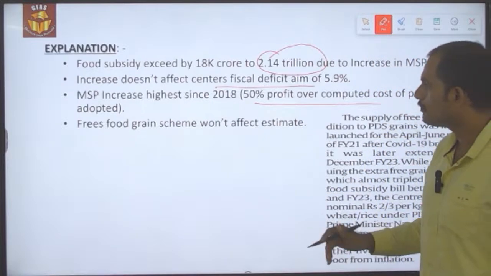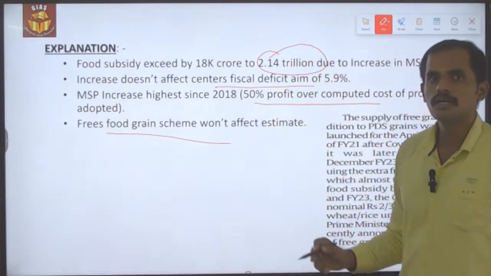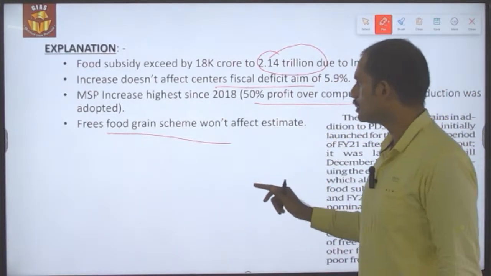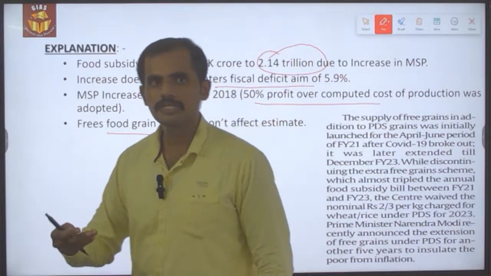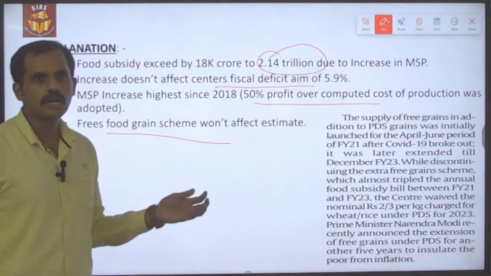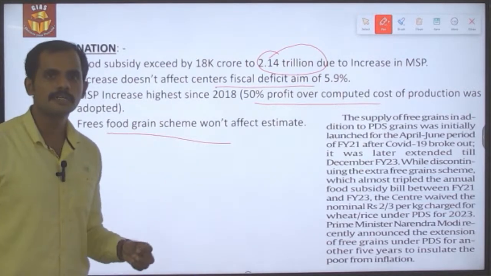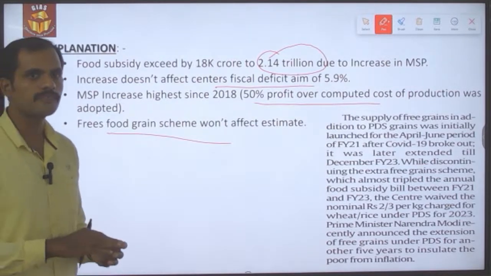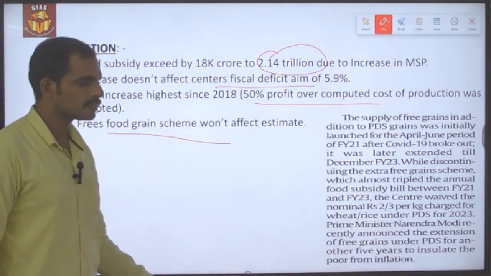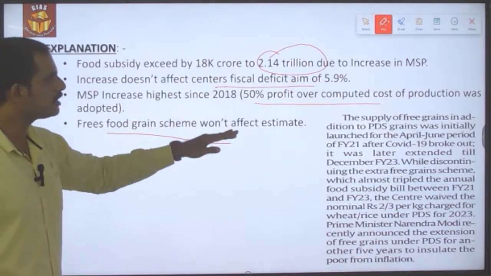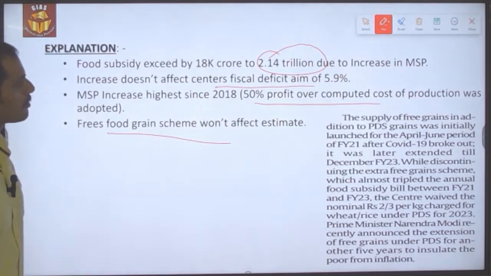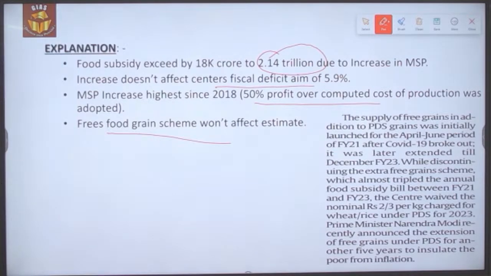And then the free food grain scheme, which is implemented this year, also won't have any kind of effect on the estimate. Why? Because most of the states haven't availed their quota from the central godown, so the cost that has been saved will be used for other administrative things, so that it will lead to the same amount of fiscal deficit which the government has aimed for this year. So this is what the news is.